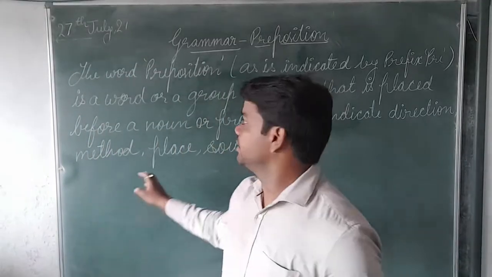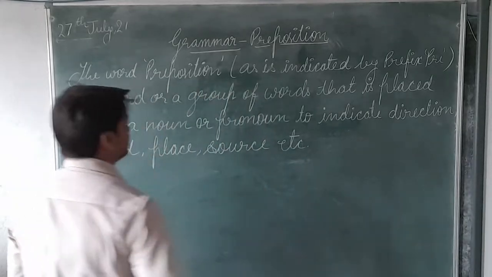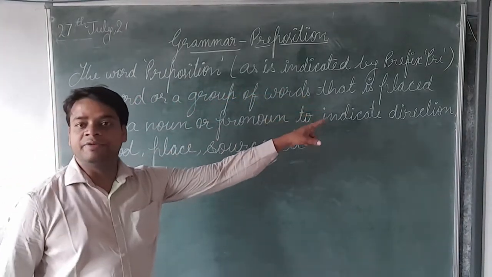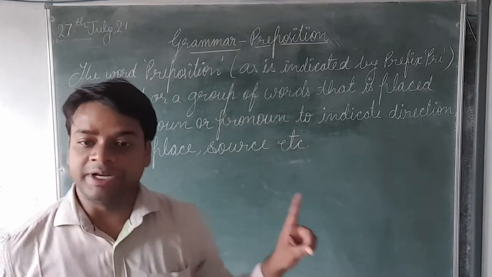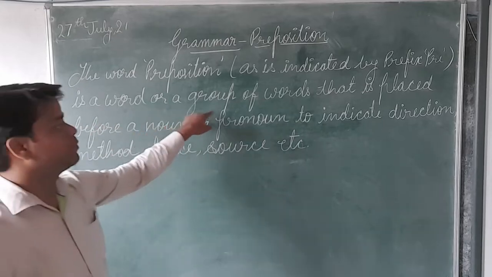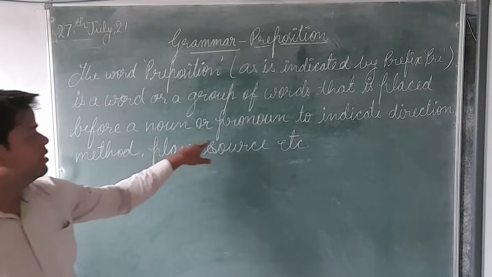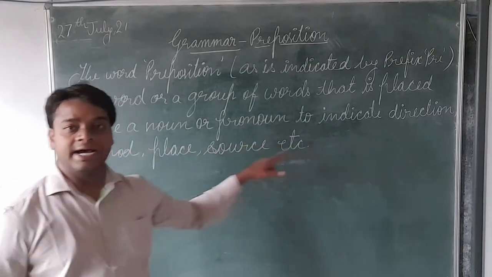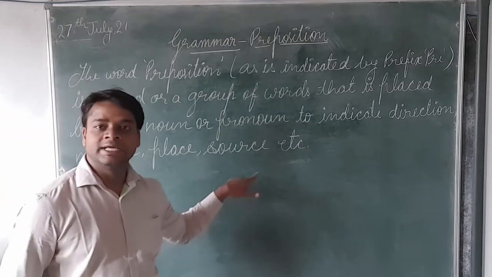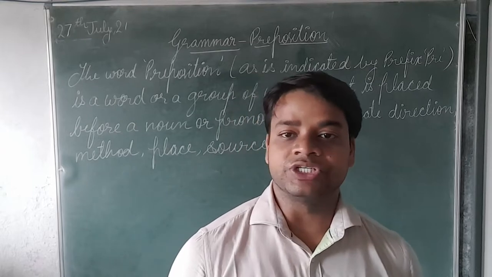See, look at the board. What is preposition here? The word preposition, as is indicated by the prefix pre, P-R-E, is a word or a group of words that is placed before a noun or pronoun to indicate direction, method, place, source, etc. This is a preposition.